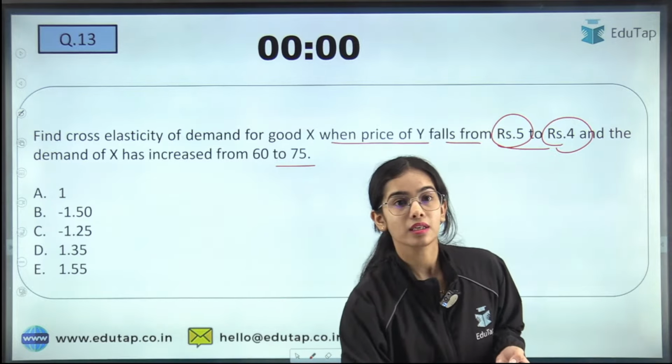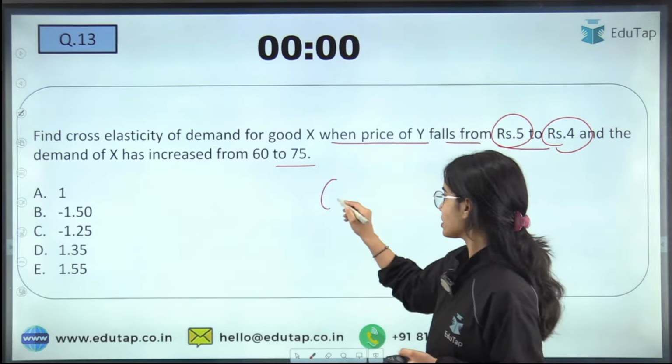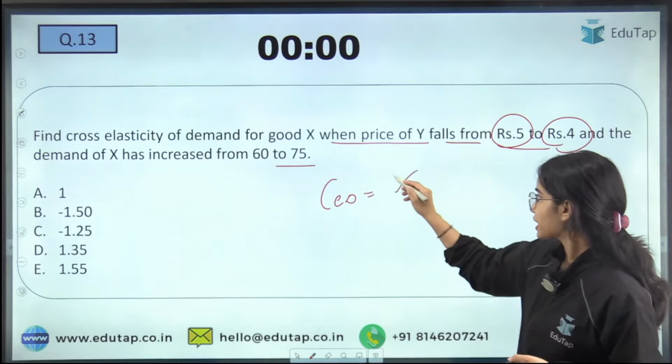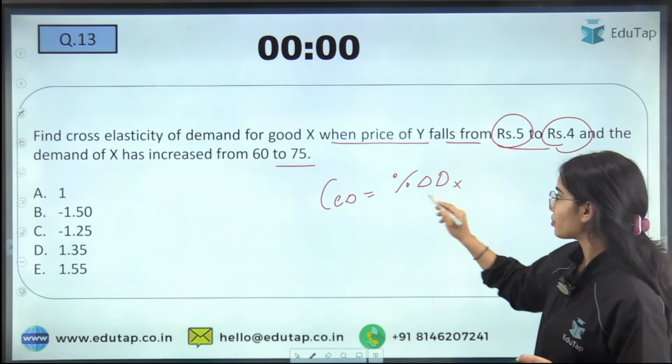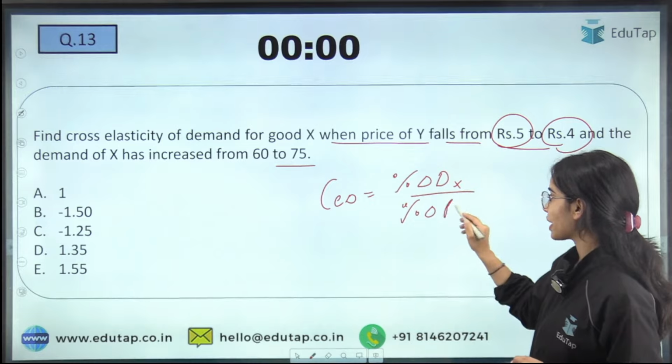So here you can see the cross elasticity of demand: percentage change in the demand of the X commodity divided by percentage change in the price of Y commodity.